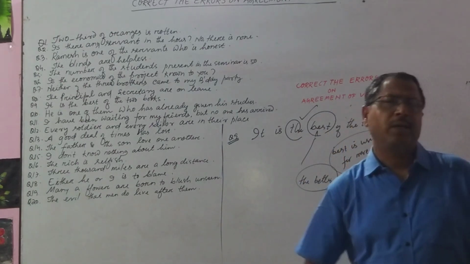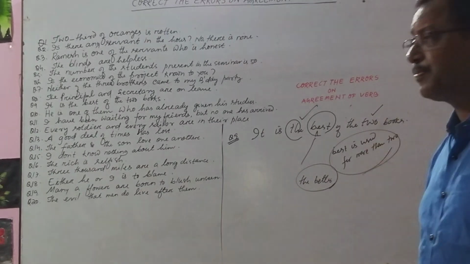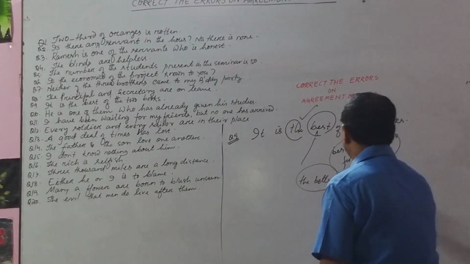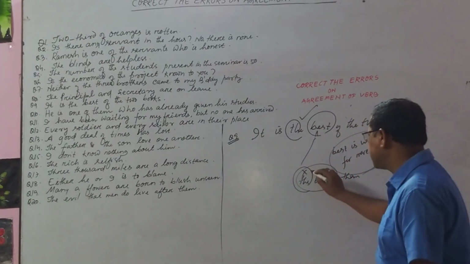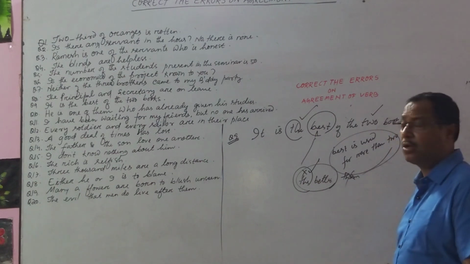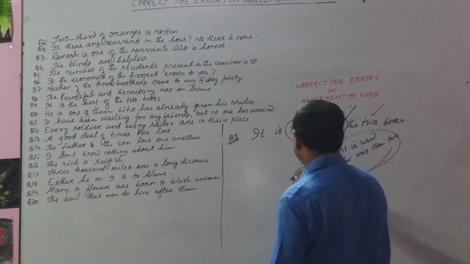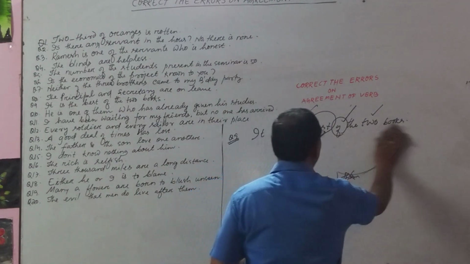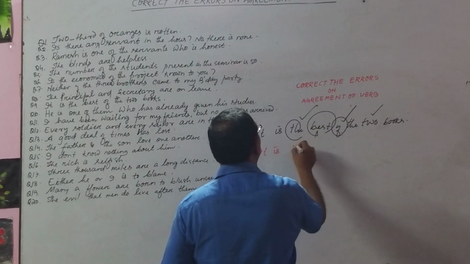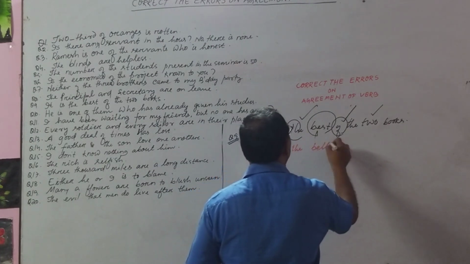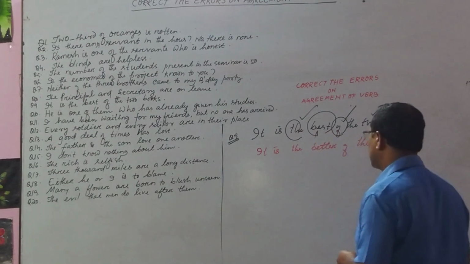You can ask a question. Sir, you have told us when there is comparative degree, it should be followed by than. Now, when comparative degree is followed by than, you cannot use 'the' here. And if it is 'the', you cannot use 'than'. From this point of view it is correct. Or the answer would be, it is the better of the two books.